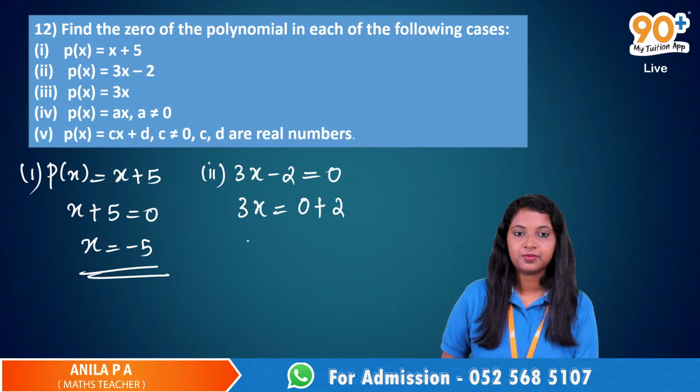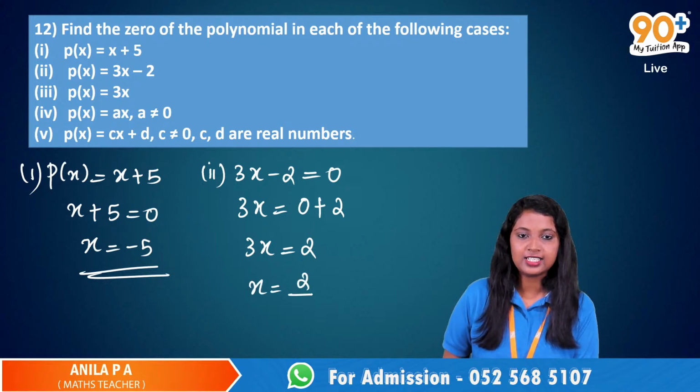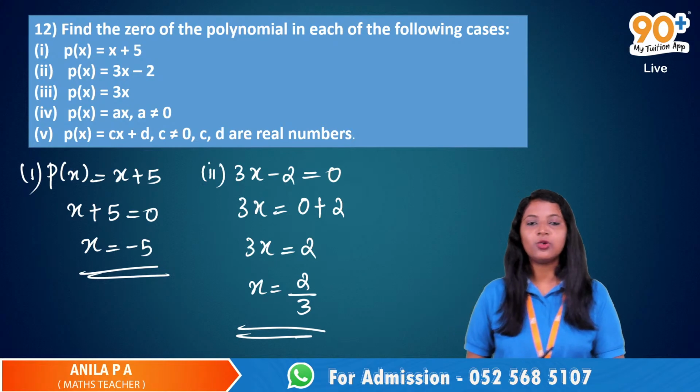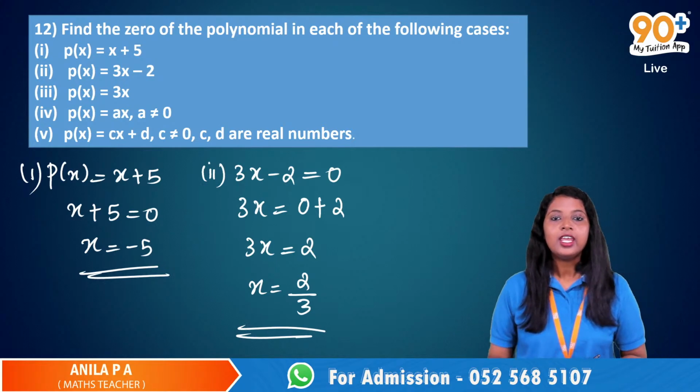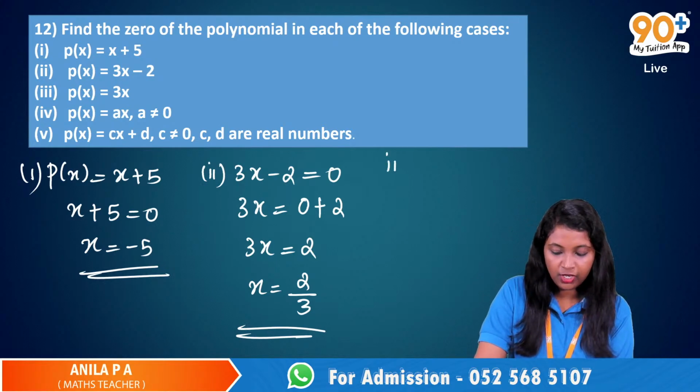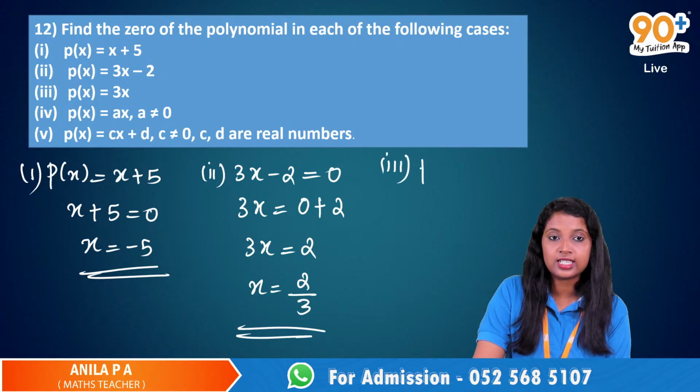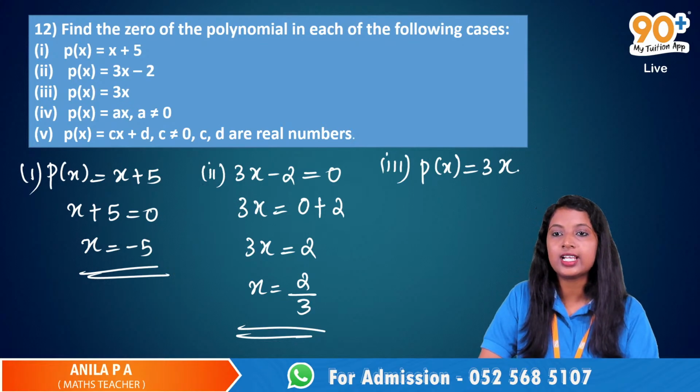After that, 3x equal 2. Yes, 3x equal to 2. X equal 2 by 3. Yes, very good. X is equal to 2 by 3 is the zero of this polynomial. Very good. Now the third one, P of x is equal to 3x.